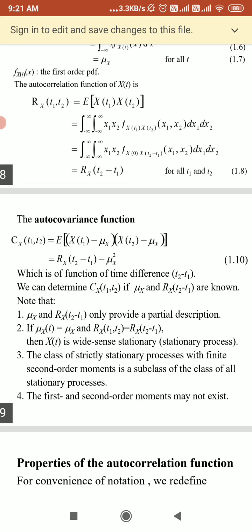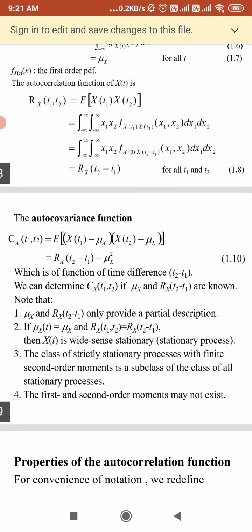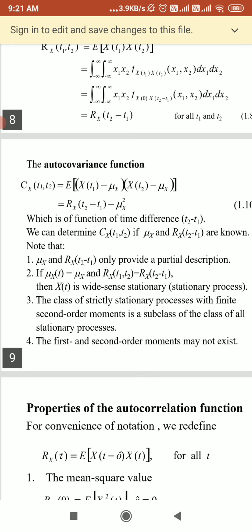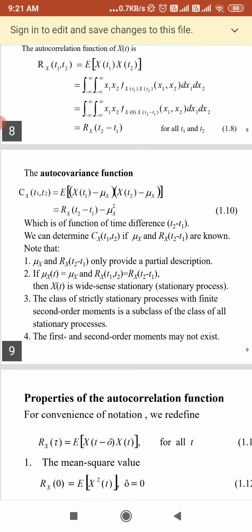Now we have seen that f_X(t1)X(t2) is nothing but the second order probability density function of the random process X(t). So we can say it is a joint probability distribution function. Now we can talk about the autocovariance of the random process. These equations will be needed throughout the unit.